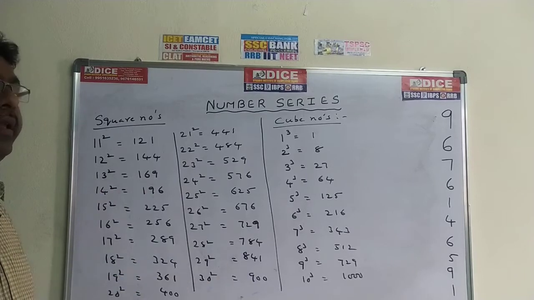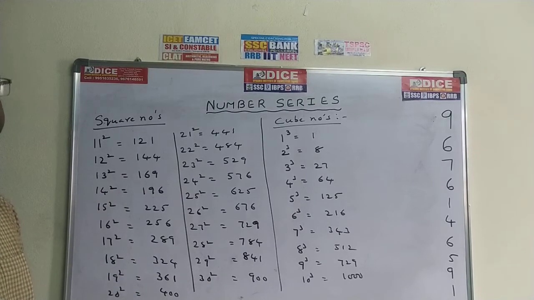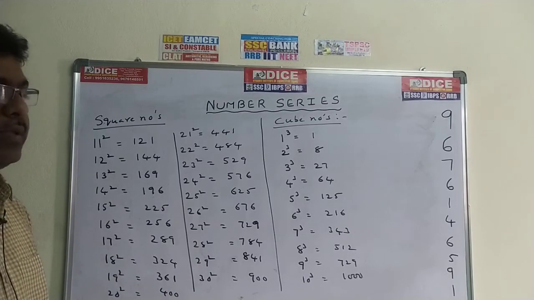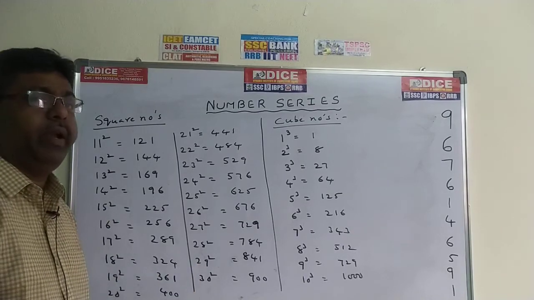I have written up to 30. Minimum 30 is important. You can write down 50 also. I hope 50 is the best way. But I am giving only up to 30 numbers. You can write down up to 50. It is better for you.